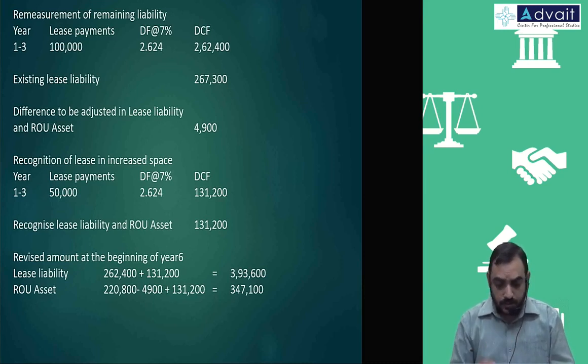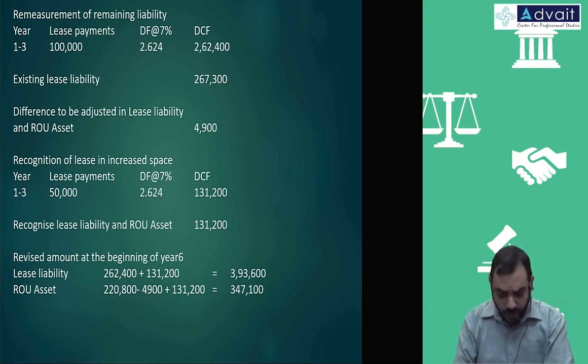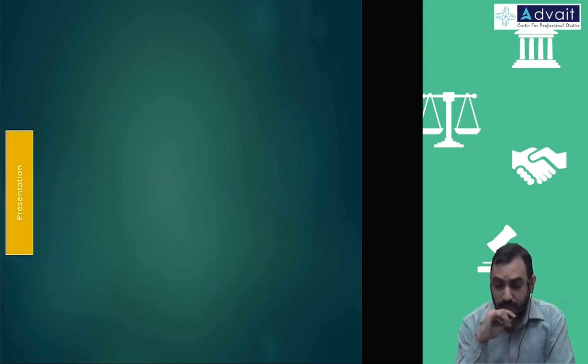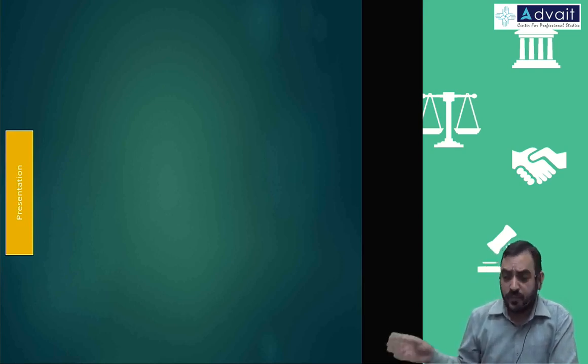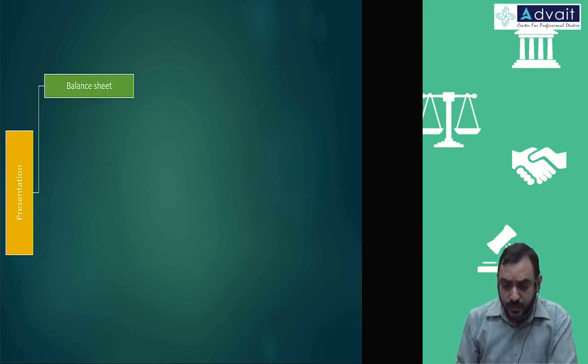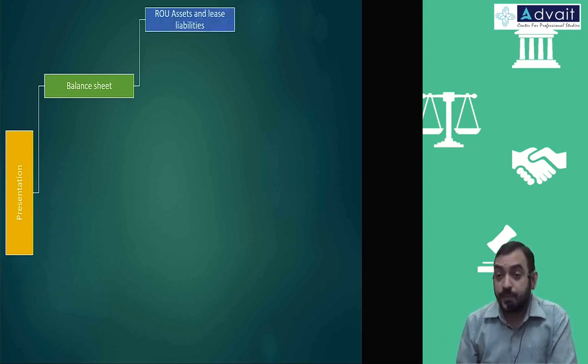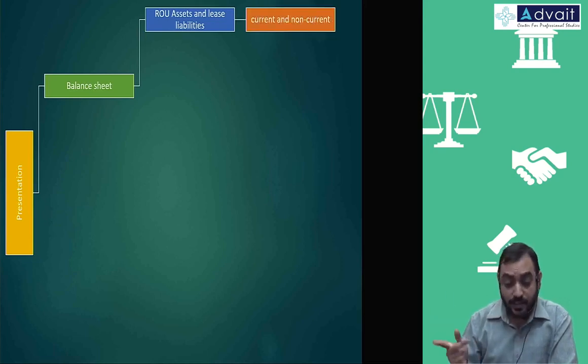Okay, let's go to the last small part on the lessee accounting, that is presentation. Again, it's straightforward. This is what we discussed so far, but we're discussing it in one place. In the balance sheet, you represent assets as well as lease liabilities, and you have to show them under respective heads, current and non-current.